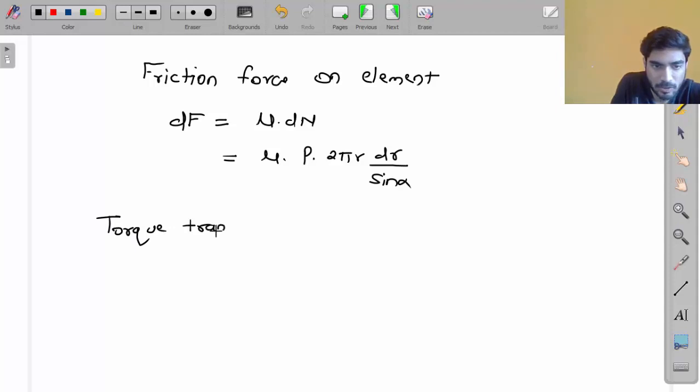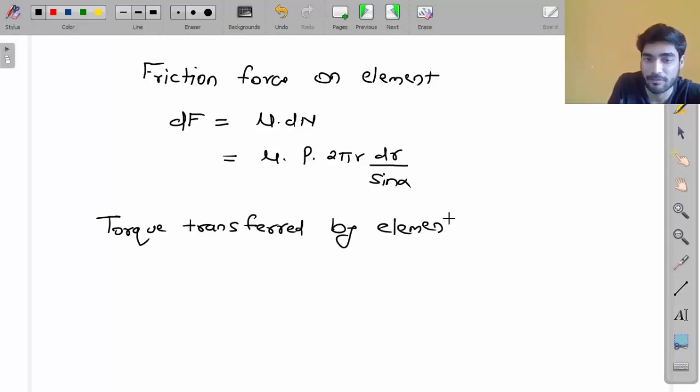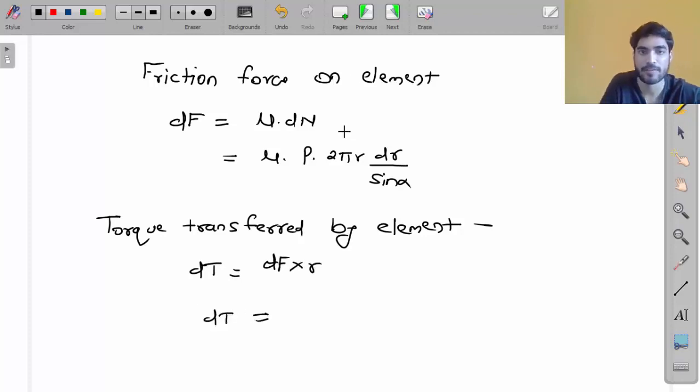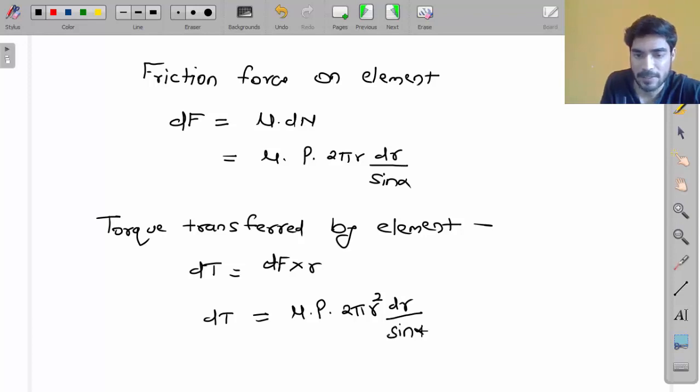Torque transferred by the element, the yellow element. We are first calculating the equation for the yellow element and then we integrate it. So dT will be equal to what? dF, the friction force, multiplied by r. So dT will be equal to dF into r. So it will become mu into p into 2 pi r square dr by sine alpha, right?